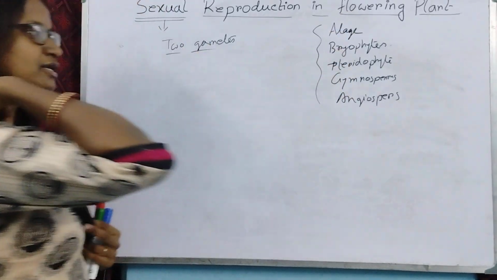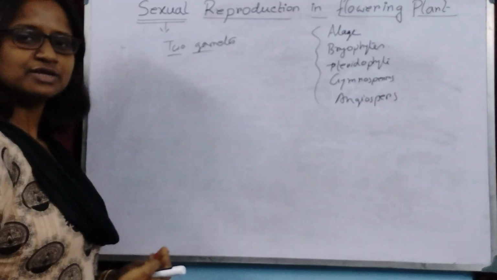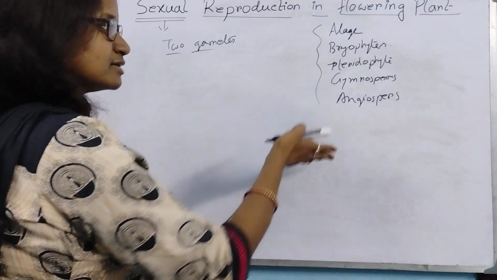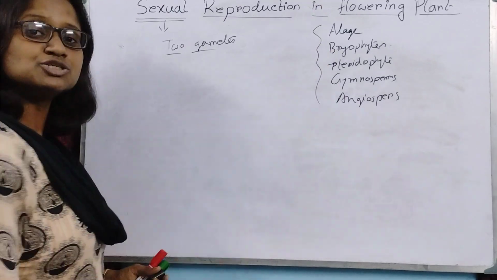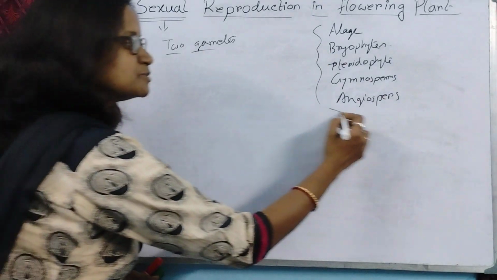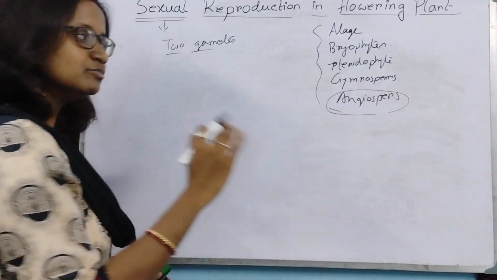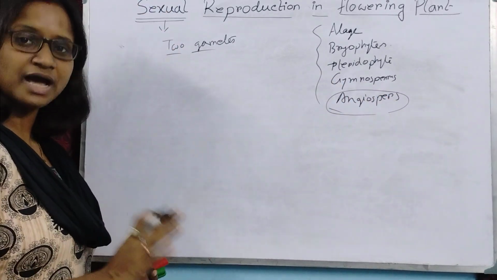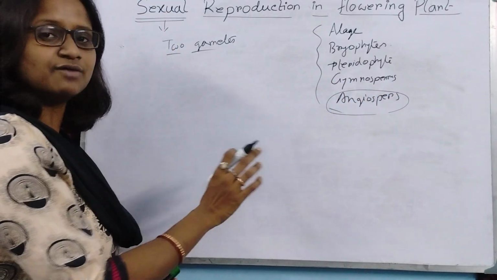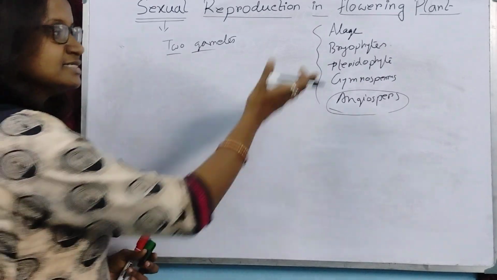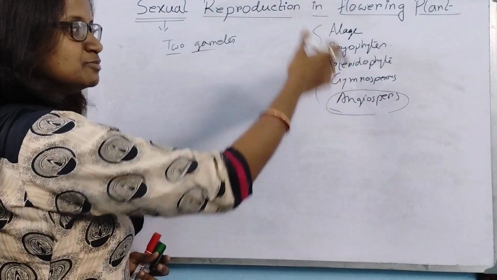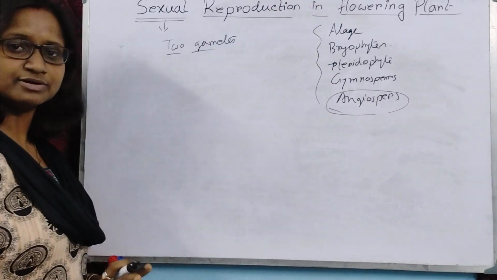These are the plant groups. But angiospermic plants are the most higher and developed plant group that possesses flower only. These other groups, from algae to gymnosperms, do not possess any flower.